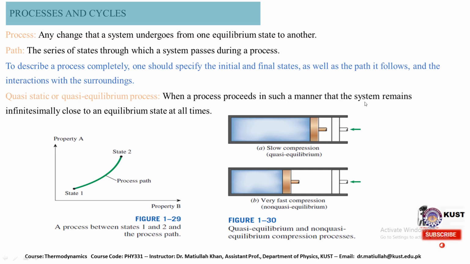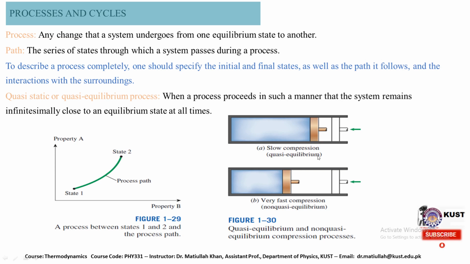So to describe a process completely, one should specify the initial and final state of any particular system, as well as the path it follows and the interaction with the surroundings. So we have quasi-static and quasi-equilibrium process, when a process proceeds in such a manner that the system remains infinitesimally close to the equilibrium state at all times. So that is actually the process.